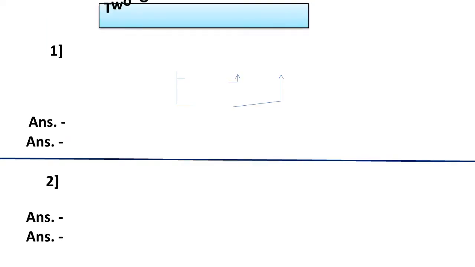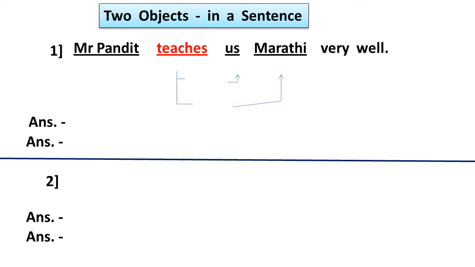Now, there are two objects in the sentence. How to solve the example? No, there is no problem. If two objects are in the sentence, the answer will be in two ways. Let's see one example. Mr. Pandit teaches us Marathi very well. In this sentence, there are two objects. How to find the two objects? We ask questions to the verb.